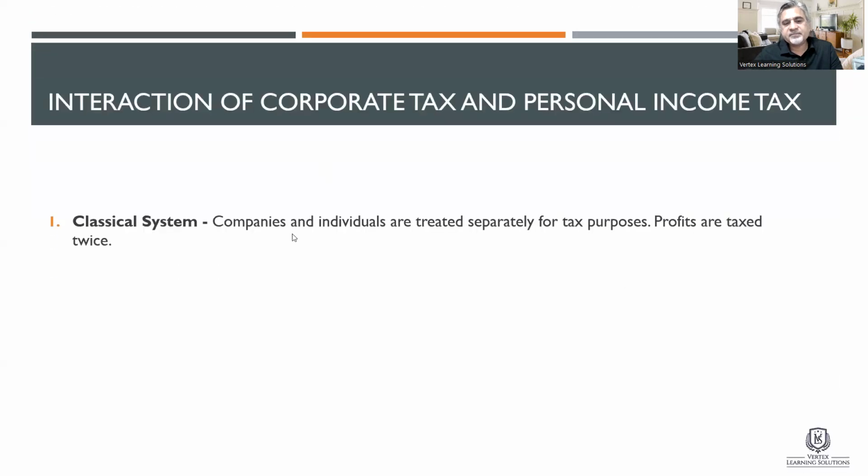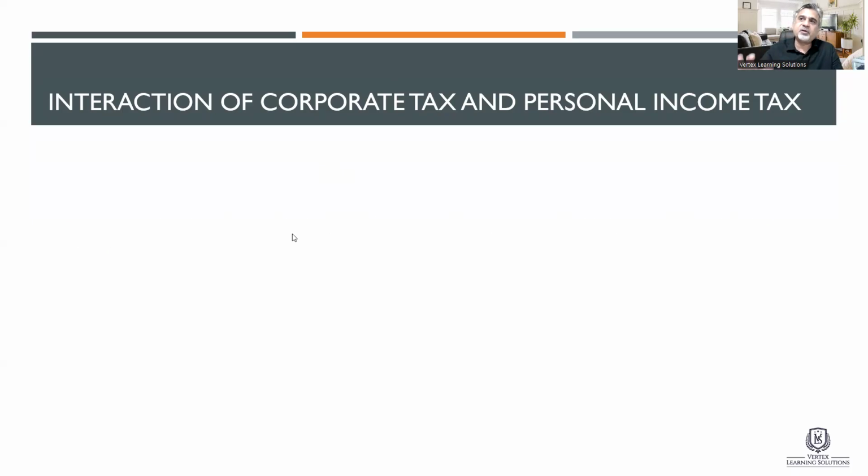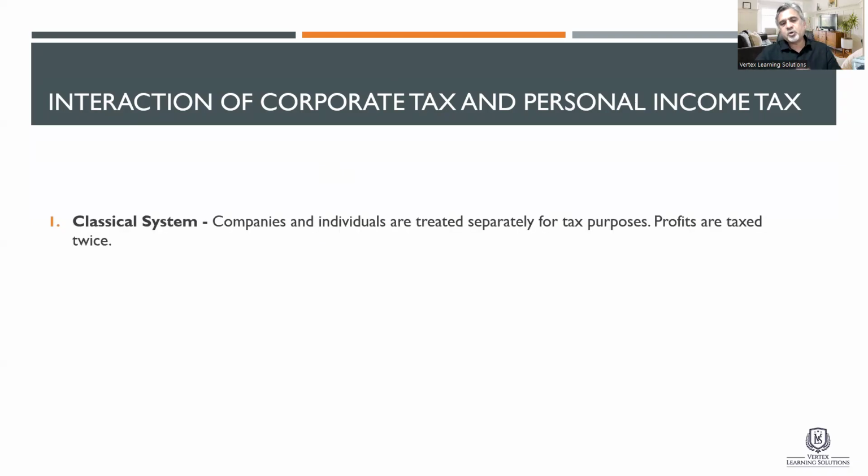Now, there are certain systems, we call them tax systems, to handle or manage this problem, because we understand clearly that this is a scenario where you see double taxation. So how to handle it? What type of systems do we have in which this double taxation may or may not happen? Number one is called the classical system. Companies and individuals are treated separately for tax purposes. Profits are taxed twice. In many countries, this classical system works.